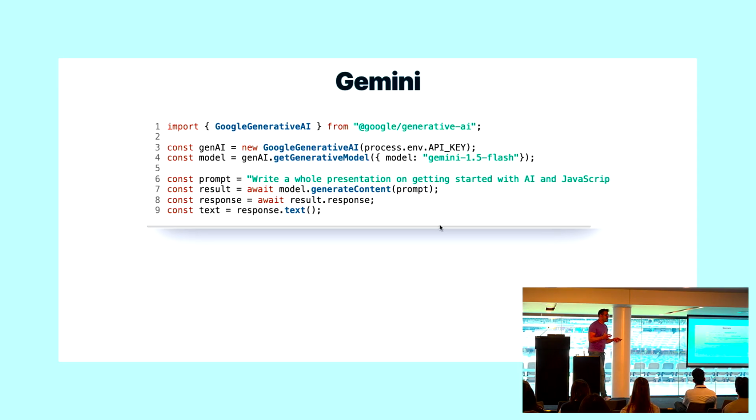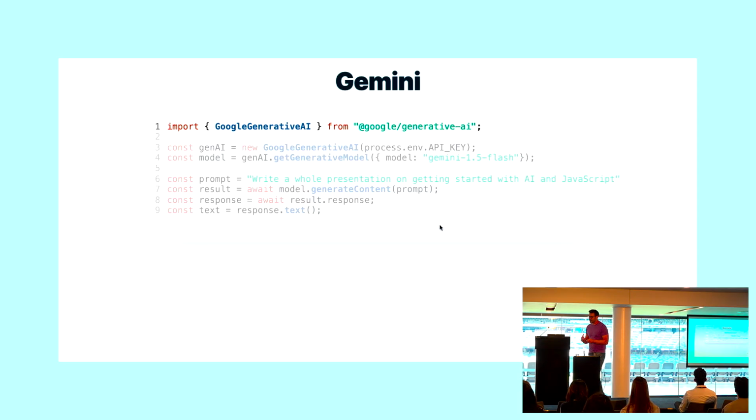All of these things come with SDKs to use. Gemini's is nice and easy. You can go and download it. It's just called @Google/Generative.AI. I like that. It's actually fairly new news that the Gemini APIs now also support the OpenAI API, which is weird, but it means you can now use the OpenAI SDK to talk to Google Gemini, which helps you swap between them, I guess, but they also have their own library.